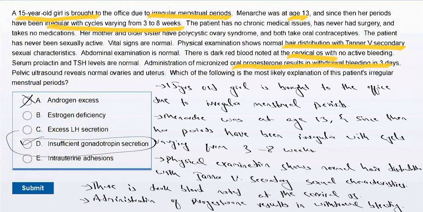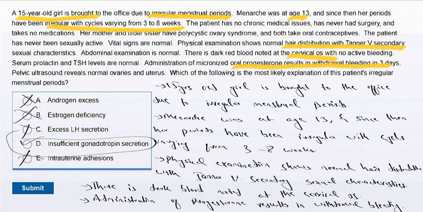Coming to the incorrect ones, androgen excess. As we already know, androgen excess is characteristic of polycystic ovarian syndrome. Estrogen deficiency is characteristic of primary ovarian insufficiency, which typically presents with secondary amenorrhea. Excess LH secretion is also a characteristic of polycystic ovarian syndrome.